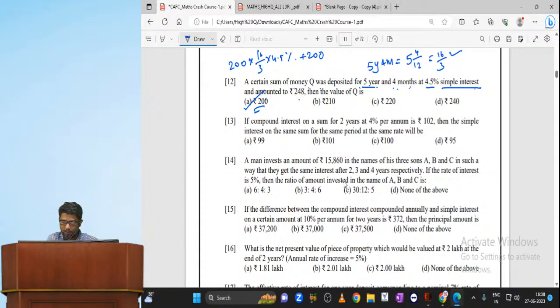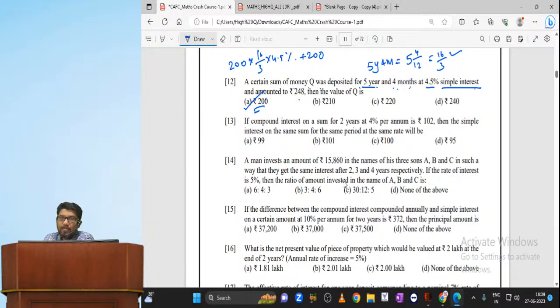I'm using the trial and error method: 200 into 16 by 3 into 4.5% gives 48 rupees, plus 200. Option A is the right answer. 200 is right. Next step.